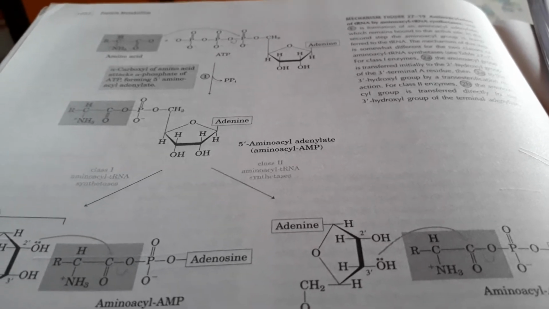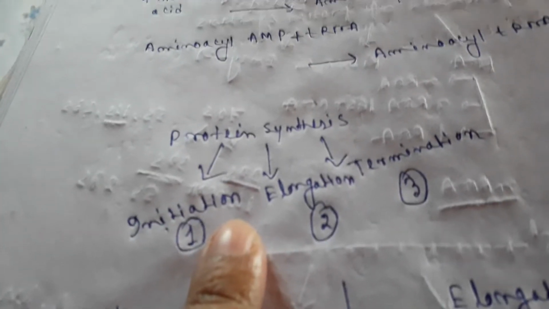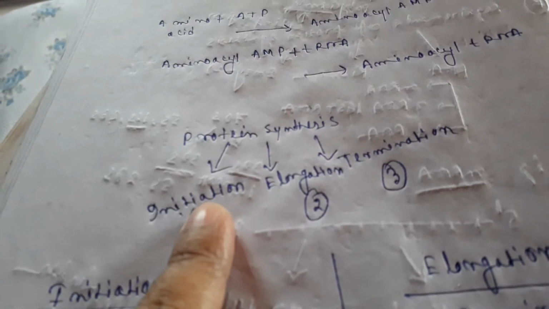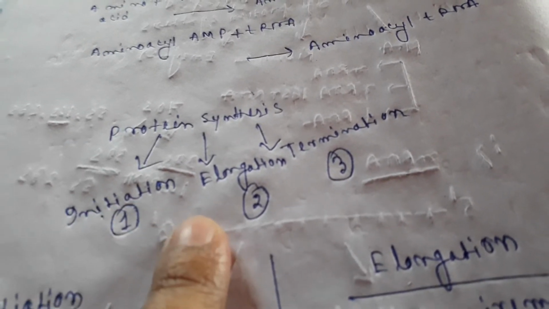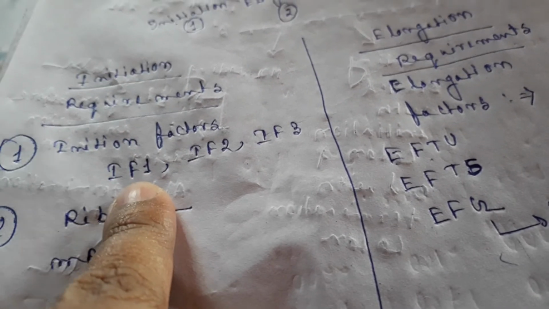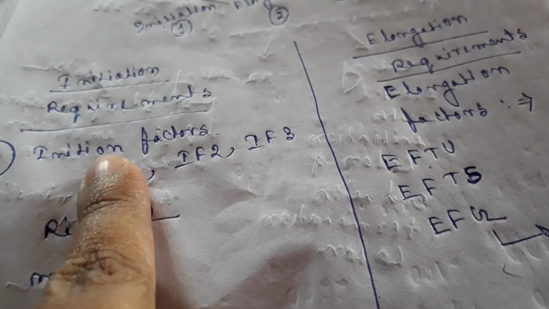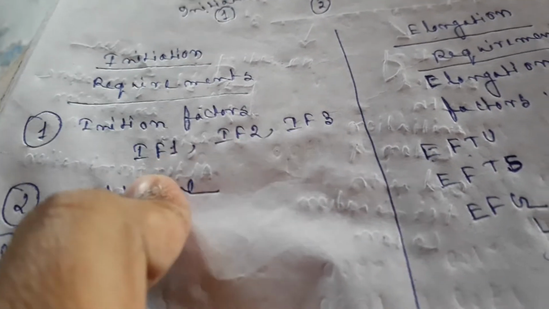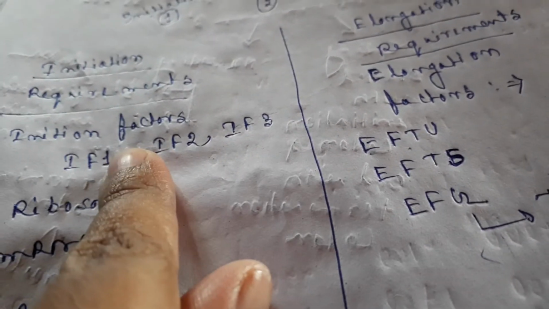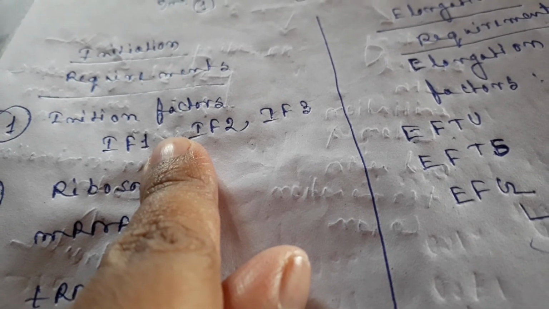Now I will explain the hardcore protein synthesis process. It is usually divided into three parts: initiation, elongation and termination. First I will explain the initiation process. Before going to the topic, I have to tell about the requirements. The major requirement of initiation is the initiation factors IF1, IF2 and IF3. Apart from that, ribosome, mRNA and tRNA are all required for the initiation part.